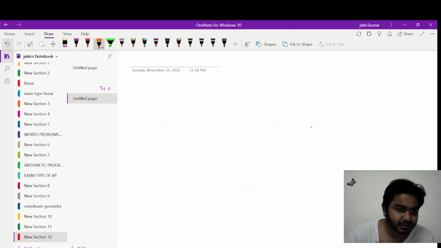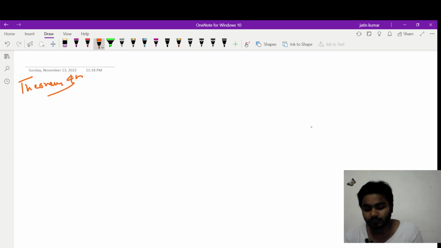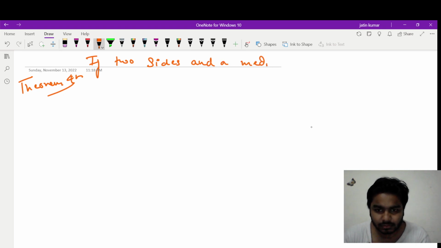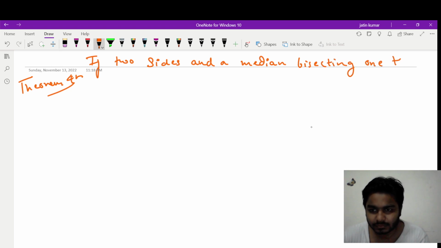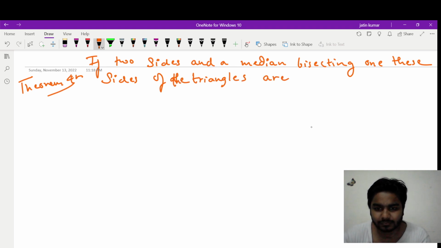Now let's move on to the next important theorem, theorem fourth. Theorem fourth says, if two sides and a median bisecting one of these sides of a triangle are respectively proportional